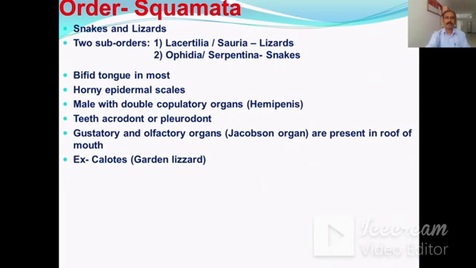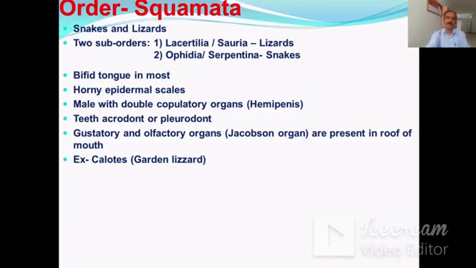The next order is the Squamata. In this order, the snakes and lizards are included. There are two suborders. Number one is called the Lacertilia, or it is also called the Sauria, in which lizards are included. And the second suborder is Ophidia, or it is also called the Serpentes, in which all the snakes are included.